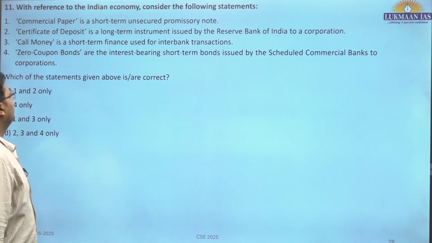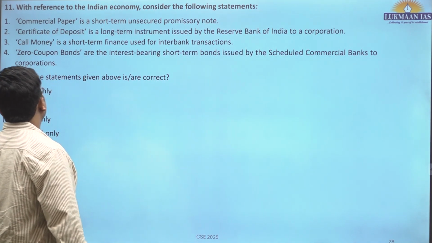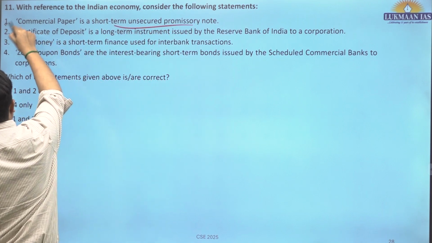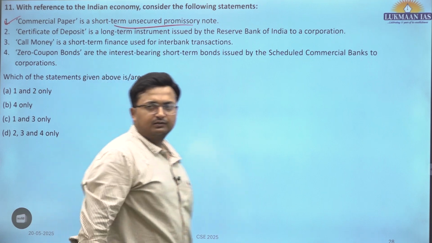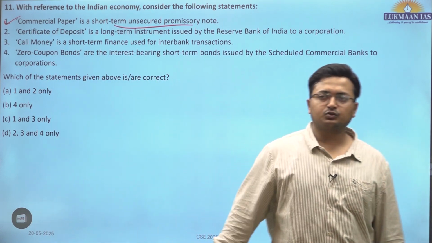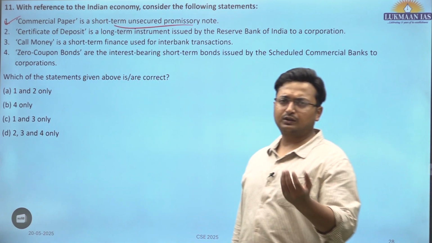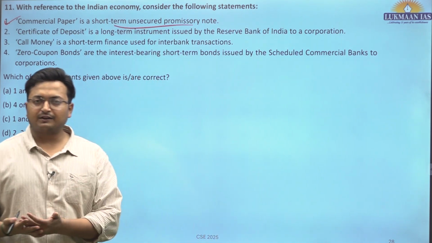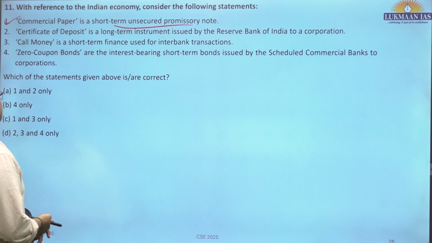11th question. With reference to the Indian economy, consider the following statements. Commercial paper is a short-term unsecured promissory note. This is correct. Commercial paper is issued by non-financial institutions, say Reliance issuing certain commercial paper to temporarily justify their mismatch in cash flows, that is allowed.